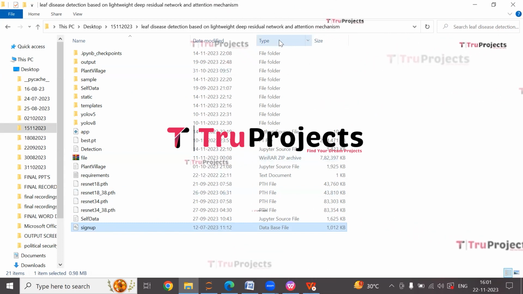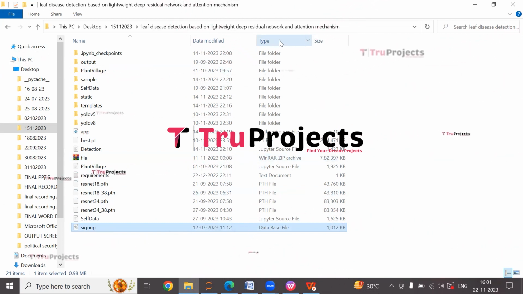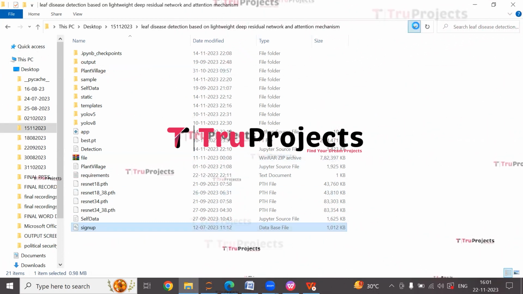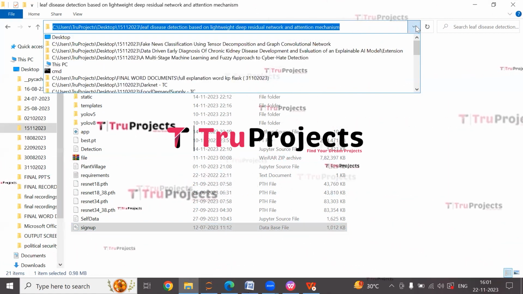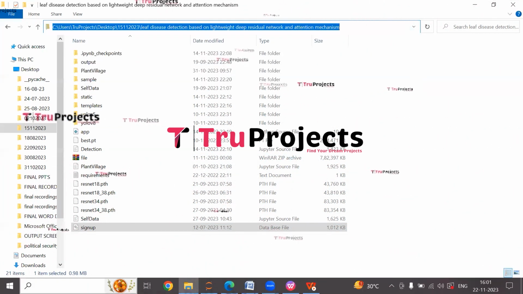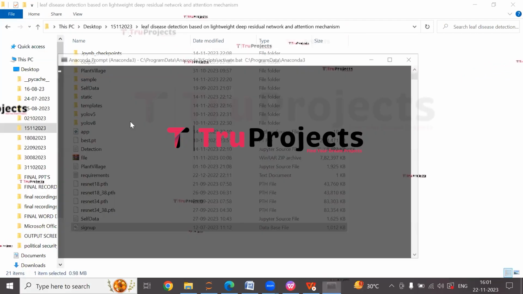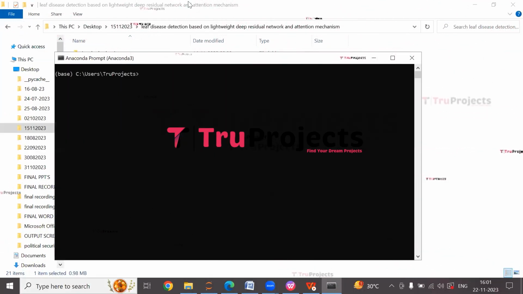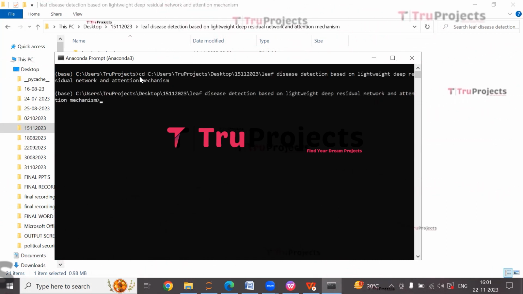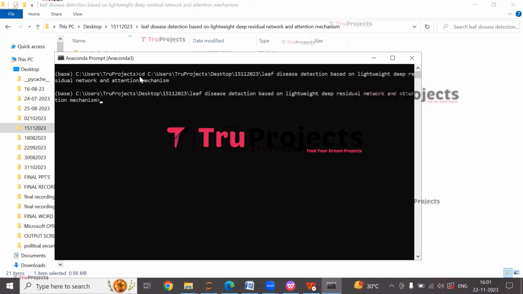First, we need to copy the path of the code folder from the address bar of the File Explorer. Here, I am copying the path. Open the Anaconda prompt. Use the cd command followed by a space, paste the copied path and hit enter. This command is used to change the current directory to the code folder's path.